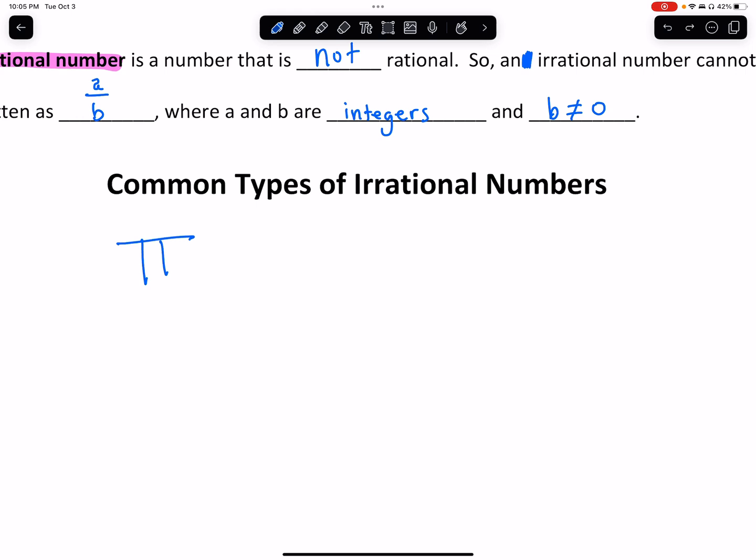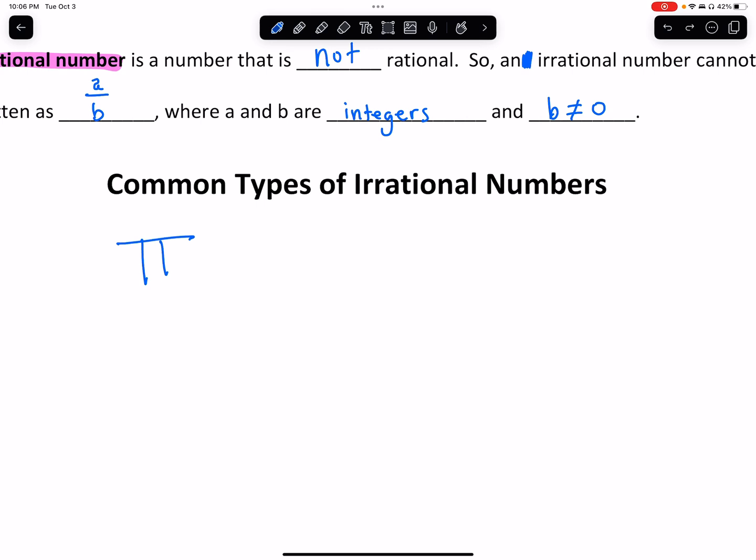Why do we need a Greek letter to represent the number pi? Because pi goes on forever and it never repeats. All right, if it repeated, we could write it as a fraction. We learned that yesterday. Okay, we can write repeating decimals as fractions. But this one never ends, it never repeats. In fact, some very intelligent person figured that out before the modern calculator was invented. I don't know how they did it, but they did.